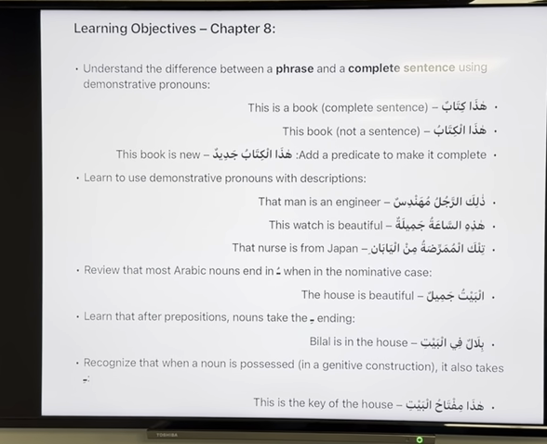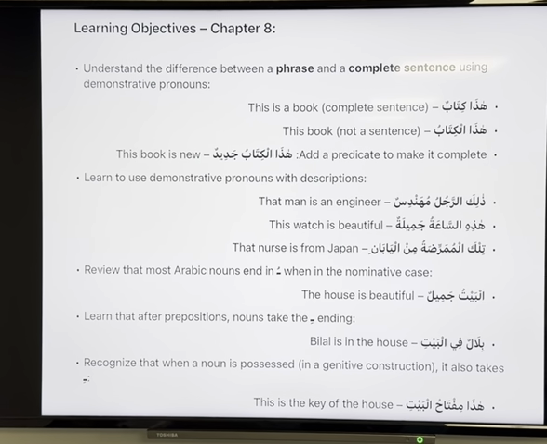We have already looked at it, right? What is a phrase and what's a sentence? If you say, for example, fil bayti, by itself it does not make sense, right? But if you put it in a sentence, it makes sense. Muhammadun fil bayti, Muhammad is in the house. So we're going to understand the difference between a phrase and a complete sentence.